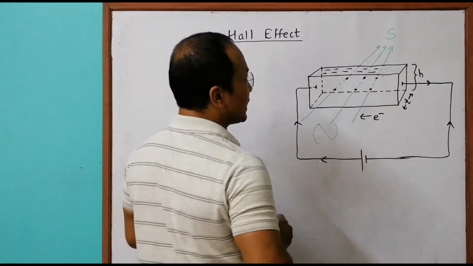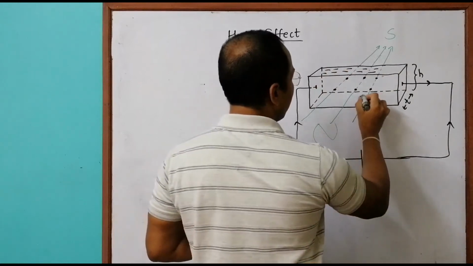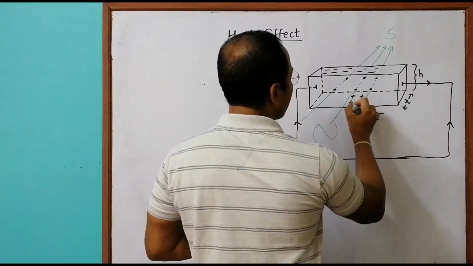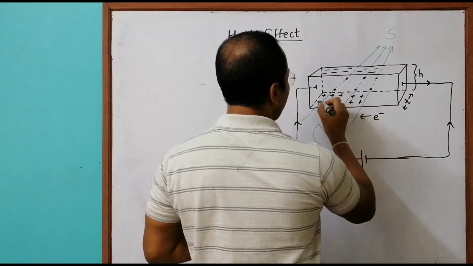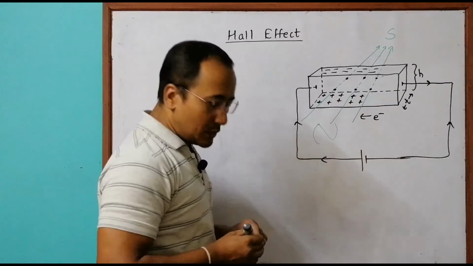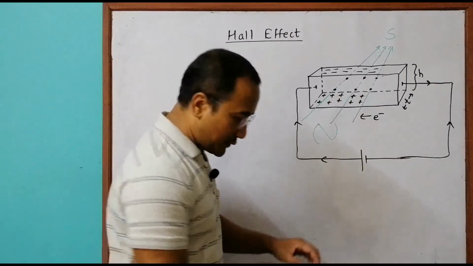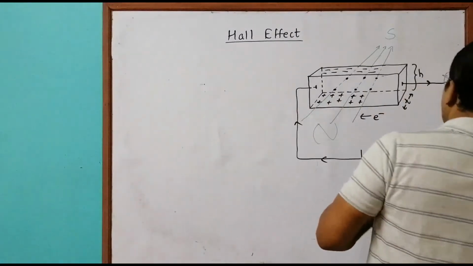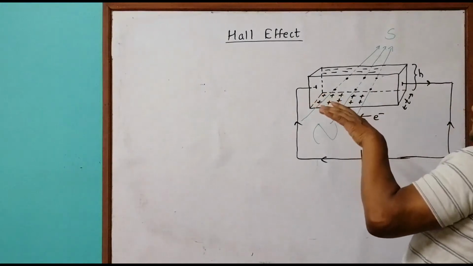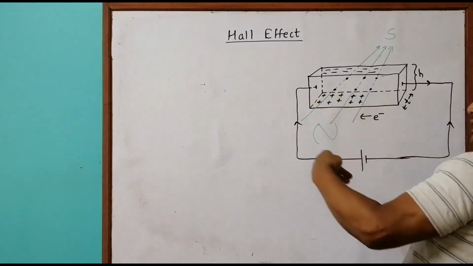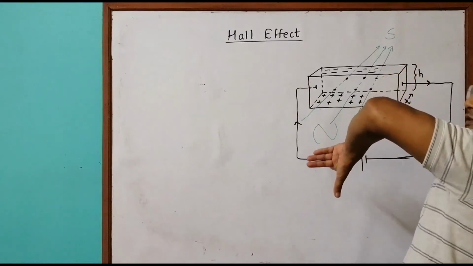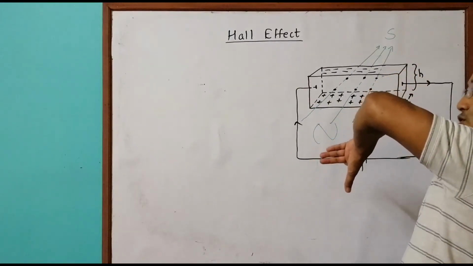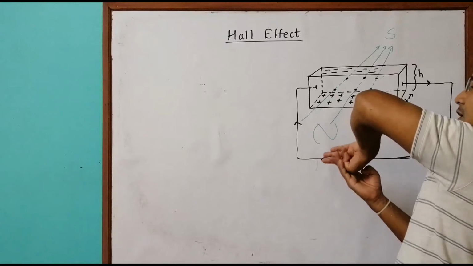So if this end becomes negative, then this end will become positive. It's not because of positive charges or something else, but since one of the ends becomes negative, the other has to become positive. So let's go for the forces. Had it been a positive charge moving there, with the magnetic field here and them going there, the force would have been here. But since they are electrons, the force is upwards.